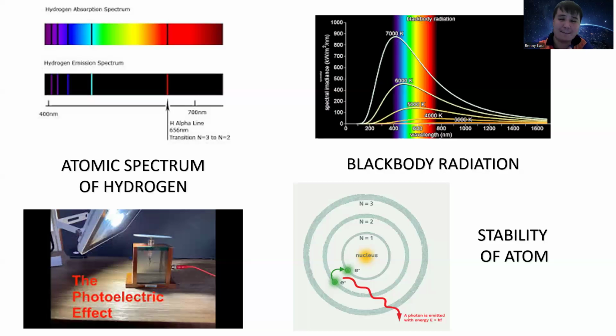But this is not what they observe. Again, classical physics cannot explain why the atom can still be stable. So these are the four issues why we have the new era of physics, which is quantum physics. And in the next video, we'll talk a little bit about the important points of quantum physics.